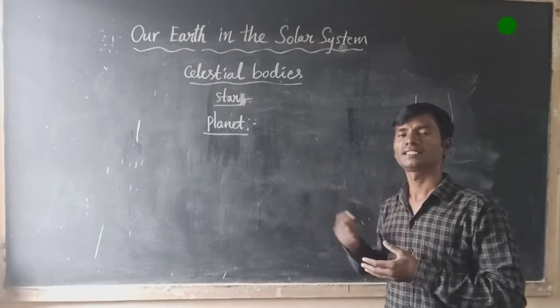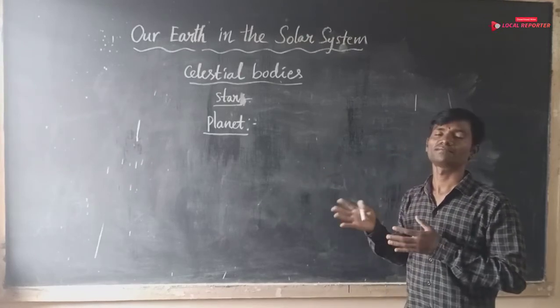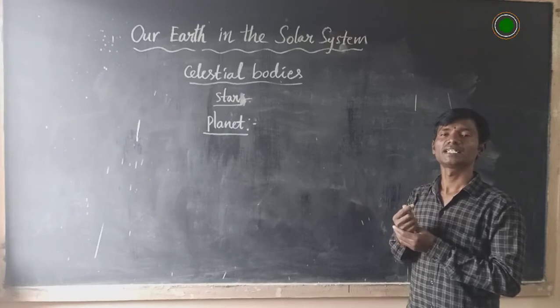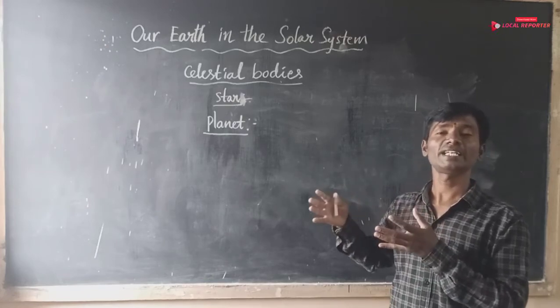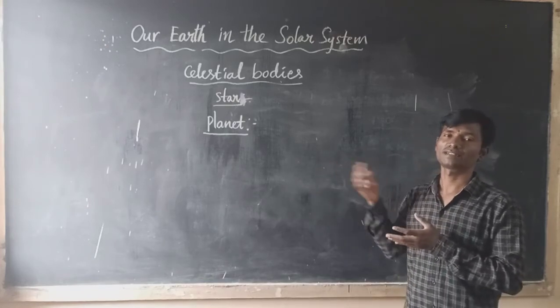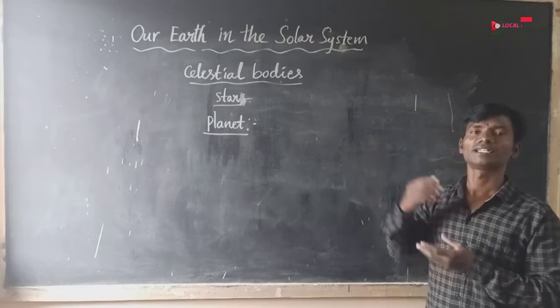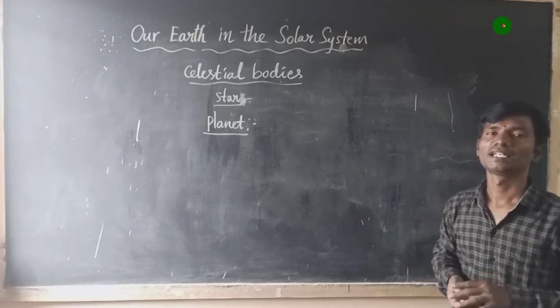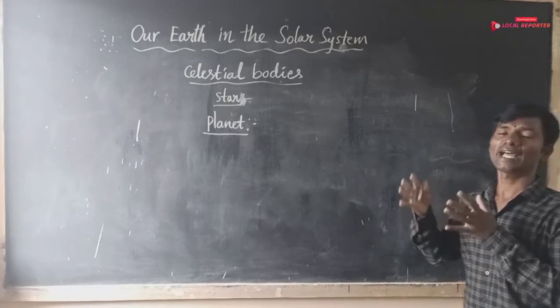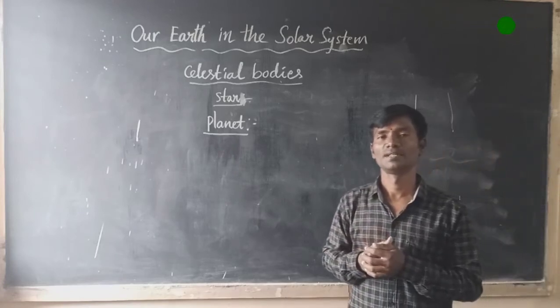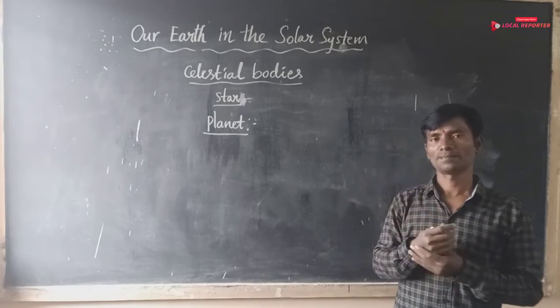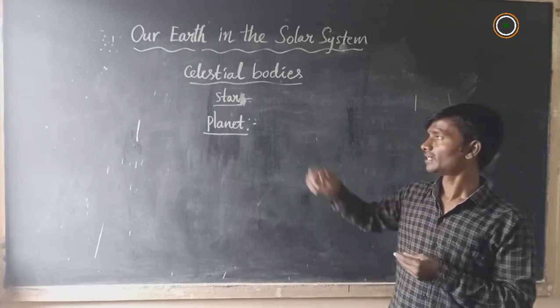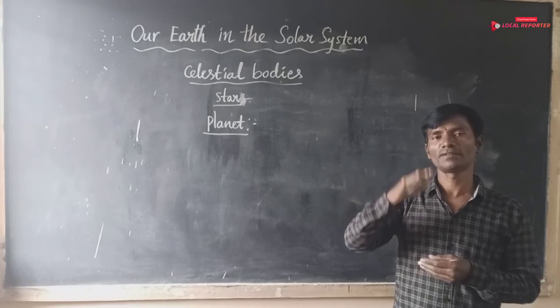Like our earth, there are 7 other planets that get heat and light from the sun. The earth is one of the planets in our solar system.